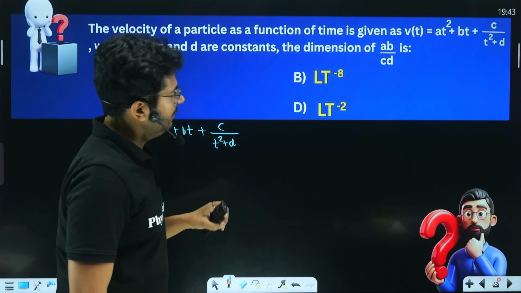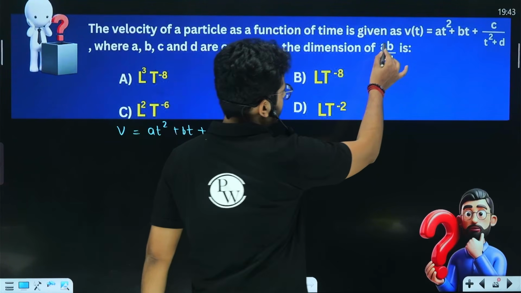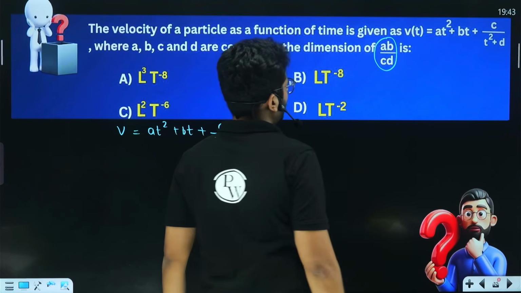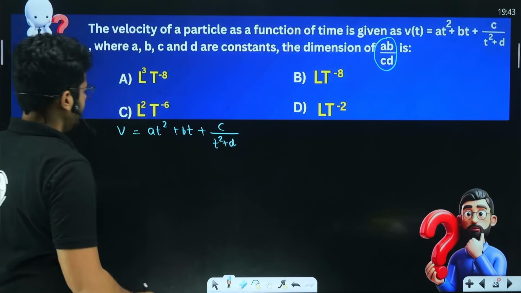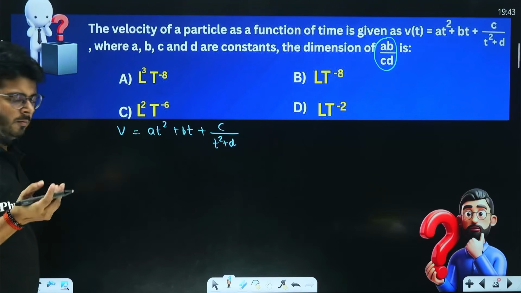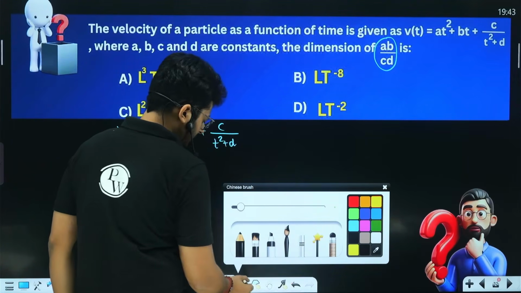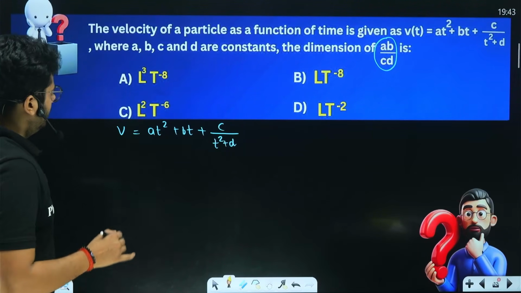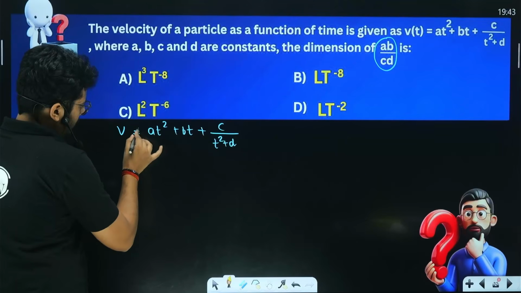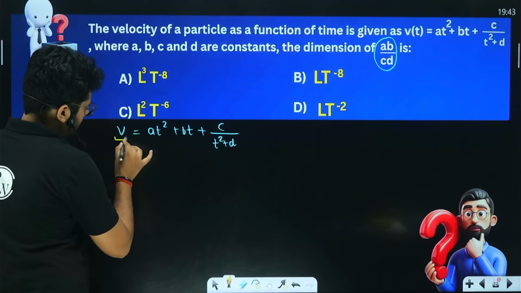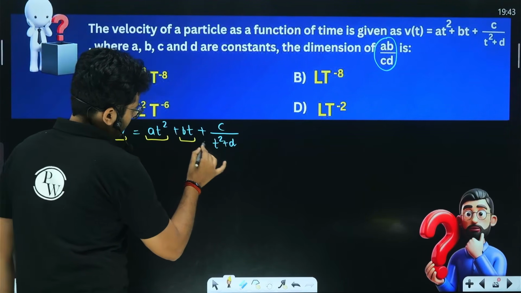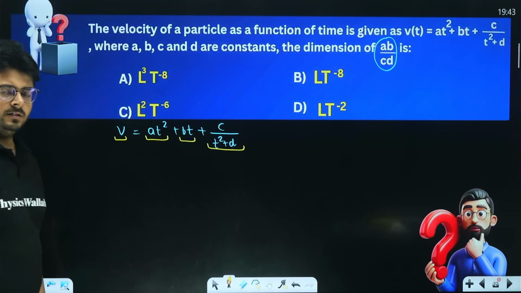The dimension of AB upon CD is going to be, what will be the dimension of AB upon CD? What will be the dimension of AB upon CD? So now again the principle of homogeneity will help us. Think about it. We can say if we have equals to sign between this and this, so this and this whole thing, they all have the same dimension, right?